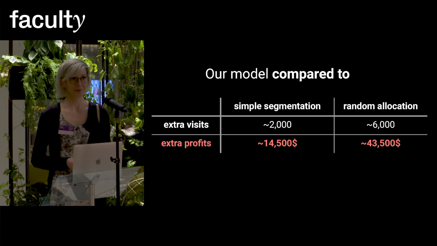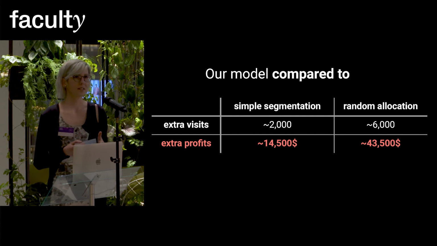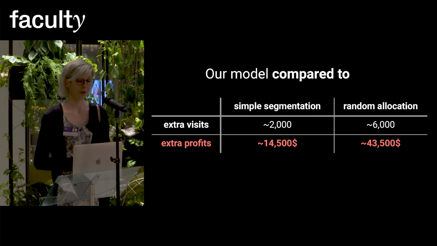And we want to have more numbers. The data told us that about 6% of the people who visited the webpage actually bought something. And on average, they bought something worth $120. So if we combine this all, we can say that our model, compared to simple segmentation, had a profit of more than $14,000, and compared to random allocation, it was even more than $43,000.